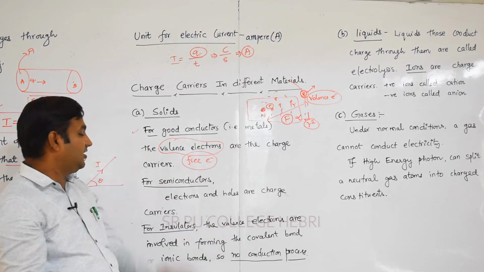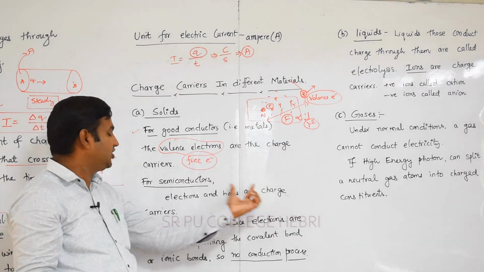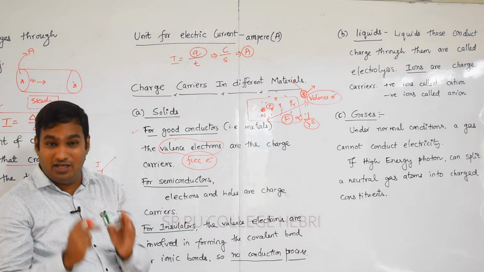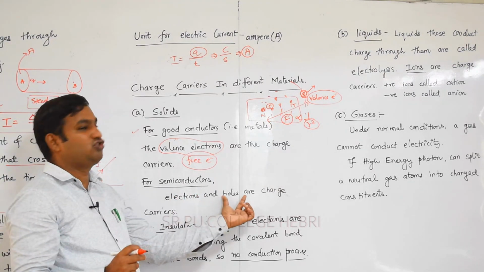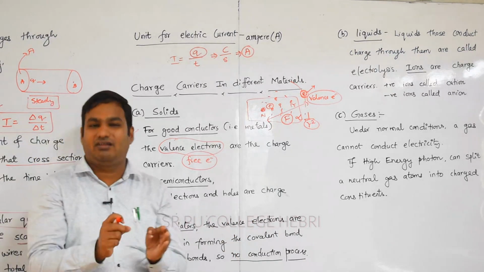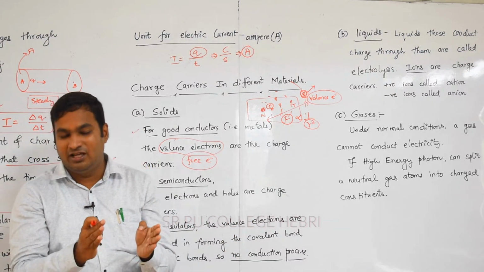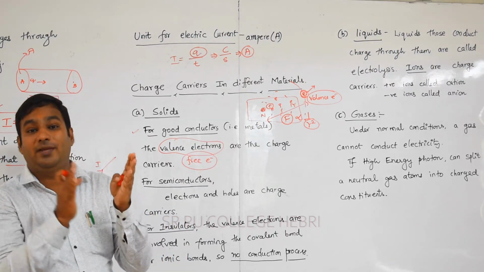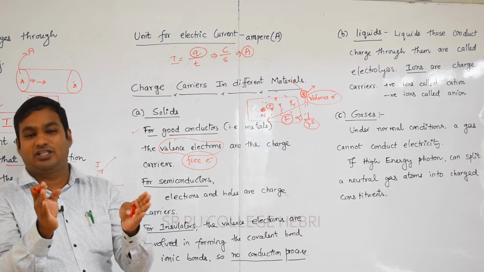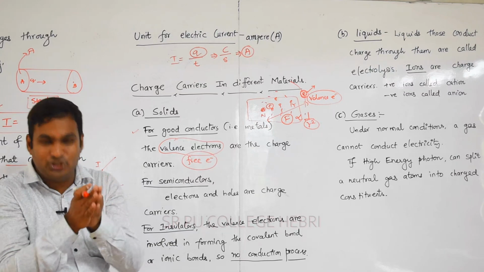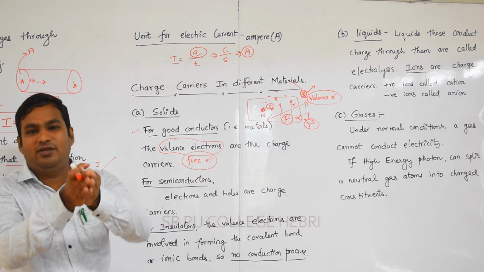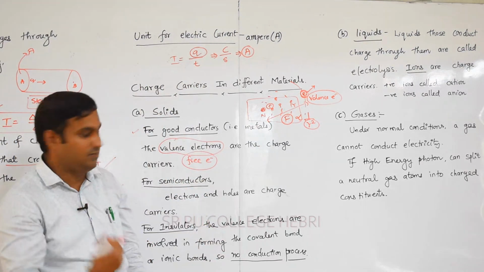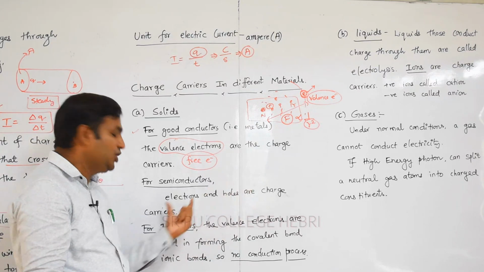Especially in a semiconductor, electrons and holes are the charge carriers. Here the strength or amount of charge carriers is minimum. Both negative and positive charges are responsible for electric current in a semiconductor. The best example you can think of is a device called a diode. In a diode, we have P type as well as N type semiconductor, which is nothing but extrinsic semiconductor. They merge together to give a PN junction. That PN junction leads to the device called a diode. In a diode or in a semiconductor, electrons and holes are the charge carriers.